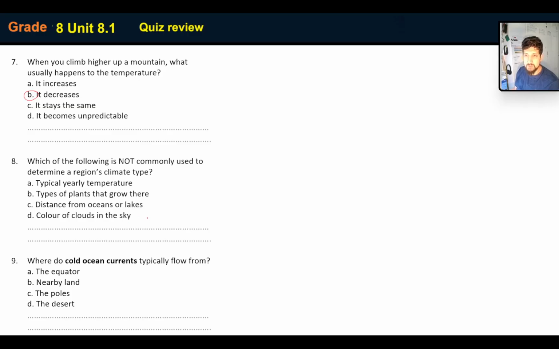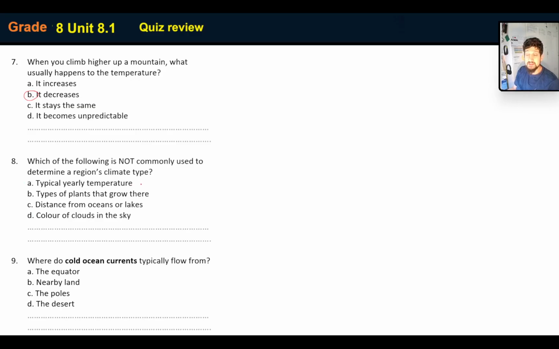Interesting question. Right. Don't really like this question at all. I don't think it's worded properly. And here's why. So, which is not commonly used? So, I'm going to go with both of these. Here's the thing, typical yearly temperature.